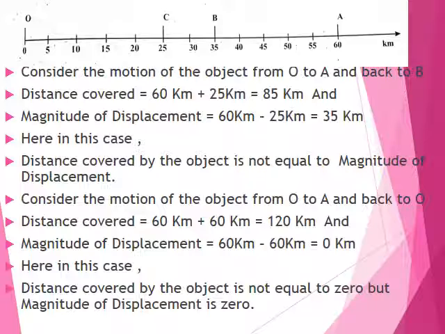The difference is 0. So in this case displacement is 0 but the distance covered by the object is 120 kilometer. So here again distance covered by the object is not equal to 0 but magnitude of displacement is 0. In this way you can calculate and understand the difference between distance and displacement.